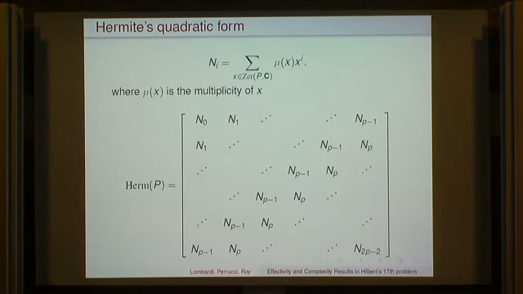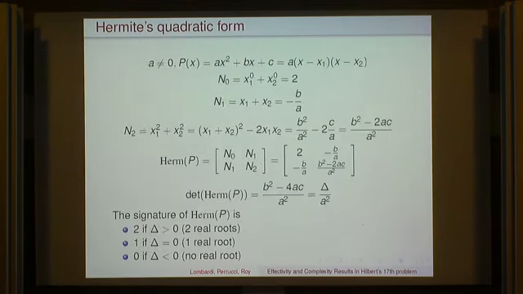Okay, so maybe I explain the Hermite quadratic form. If you are given a univariate polynomial P, you look at its set of roots inside an algebraically closed field, and you look at kind of moments, which are the sums of all the powers of x, x being a root of P in C. And we take into account the multiplicity. And we construct a square matrix, which is symmetric and also a Hankel matrix in the sense that on the anti-diagonals, all the elements are equal.